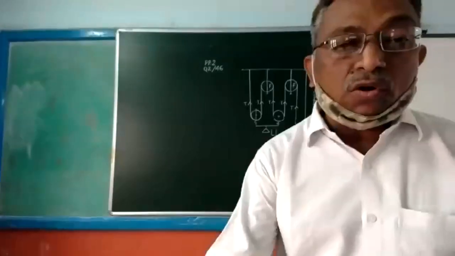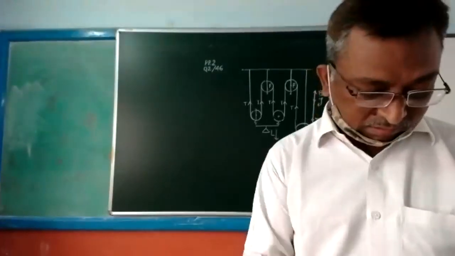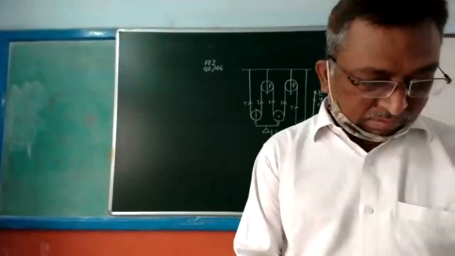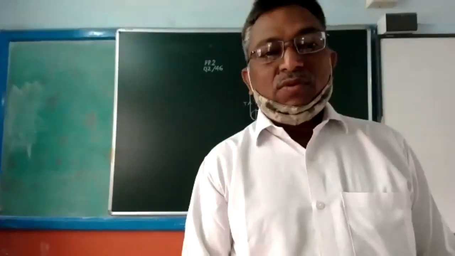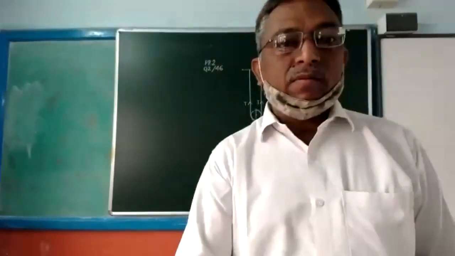Good afternoon, sir. Sir, please open page number 40. Yes, sir, there is this problem 4, second one. Sir, in the last class, we made an assumption that MA equals VR. We solved and got the effort.